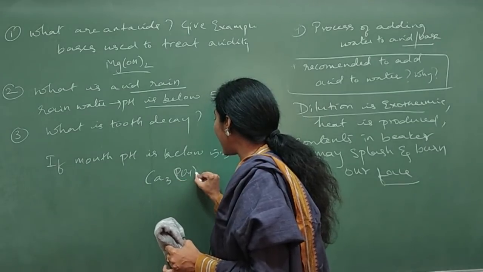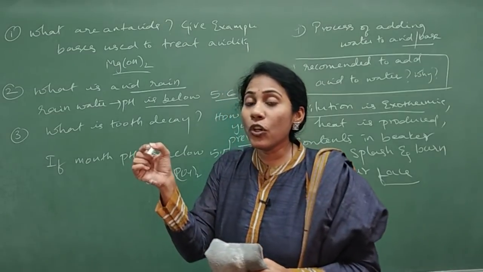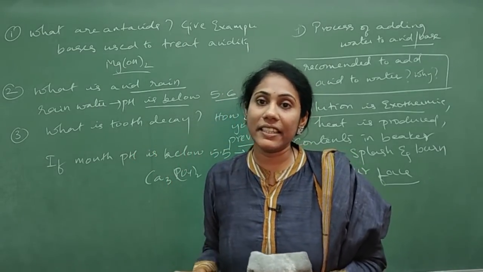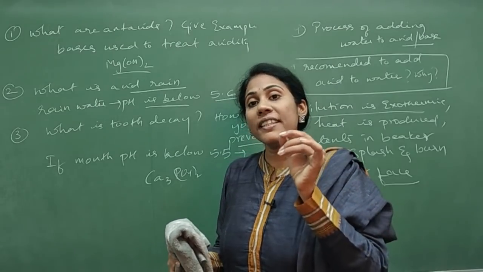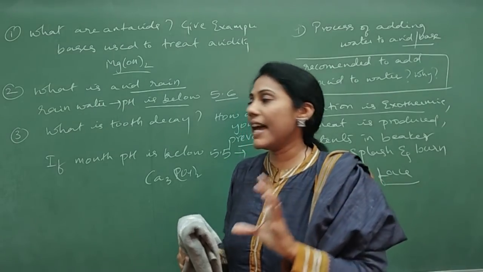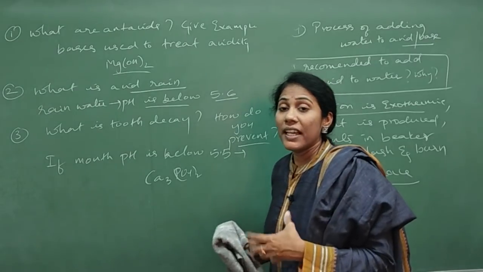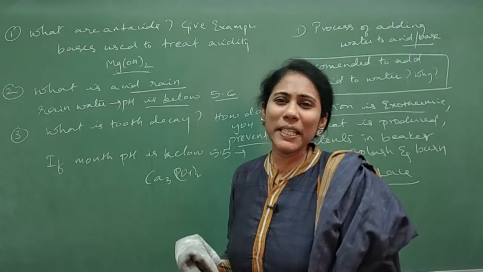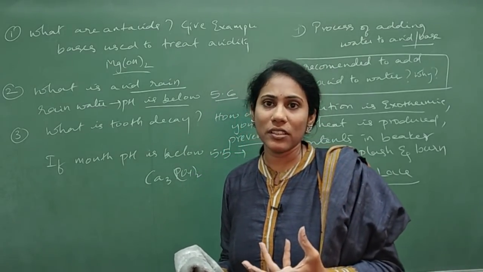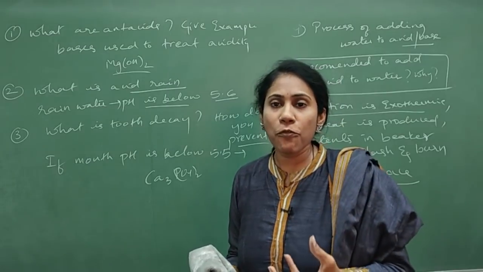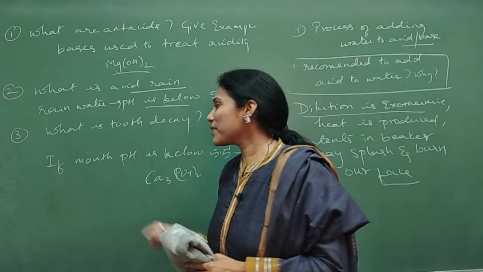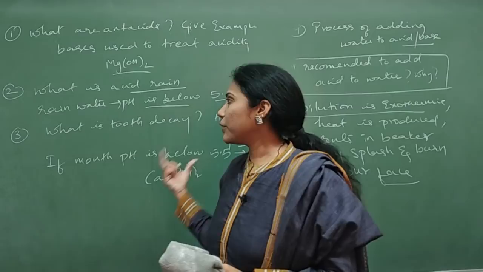So this calcium phosphate slowly gets destroyed by whom? By the acid that is created in the mouth. Whenever this enamel is destroyed, it leads to tooth decay. So that is the actual concept of tooth decay. And how do you prevent this? You can prevent this by regular cleaning of the mouth, regular washing of the mouth with toothpaste that contains bases. So this is a very general question that you can expect.